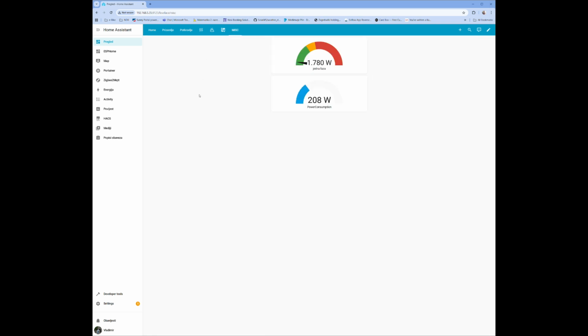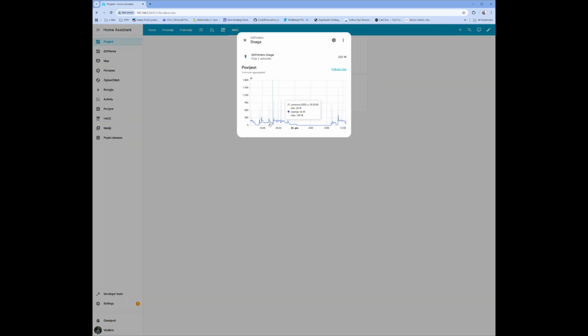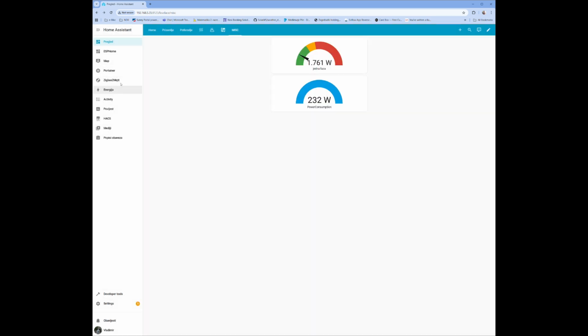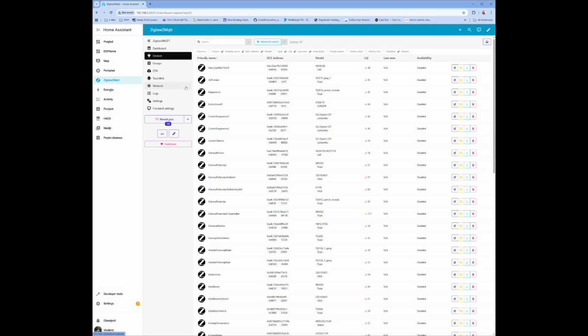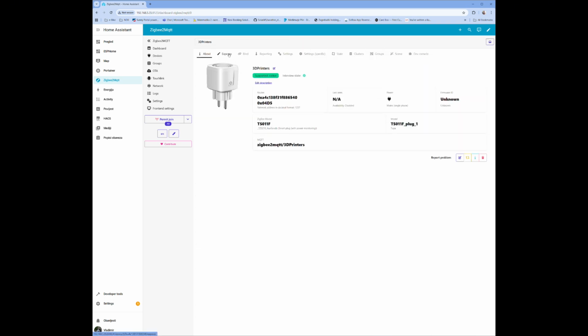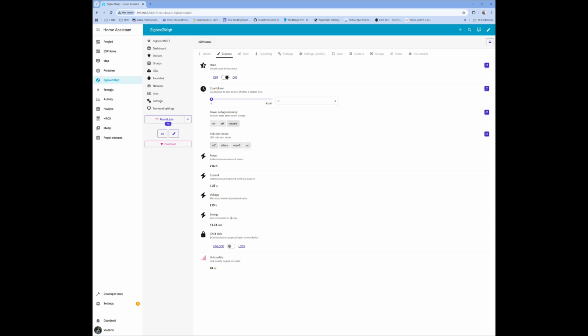Also here in the MISC you see the power consumption, you can see the history, and in Zigbee2MQTT, if you go to this device and see what it exposes, you can see how much energy it consumes, current power, voltage.